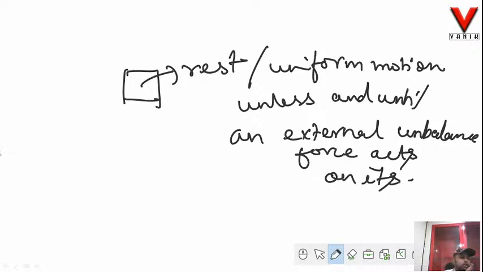Alright, it states that a body continues to be in its state of rest or in uniform motion unless and until an external unbalanced force acts on it.